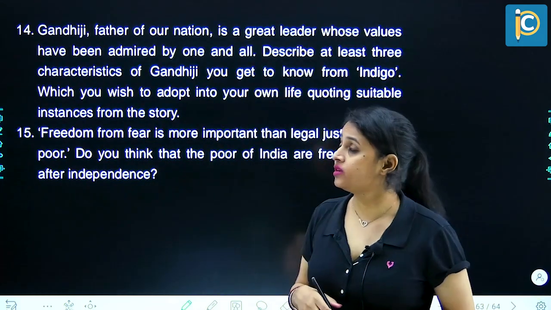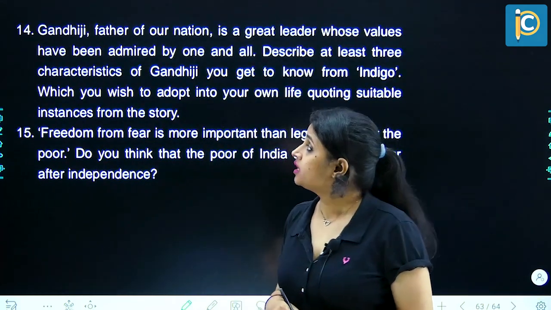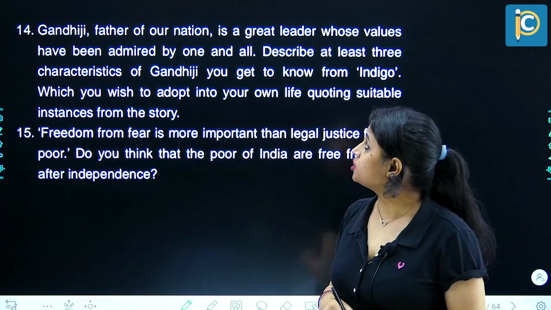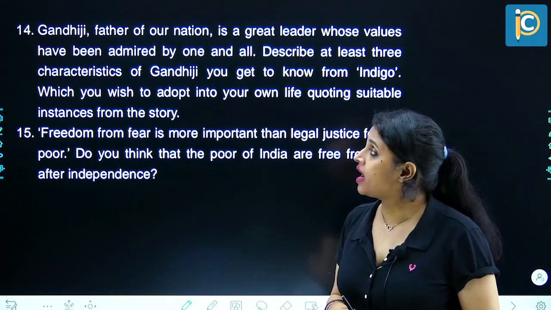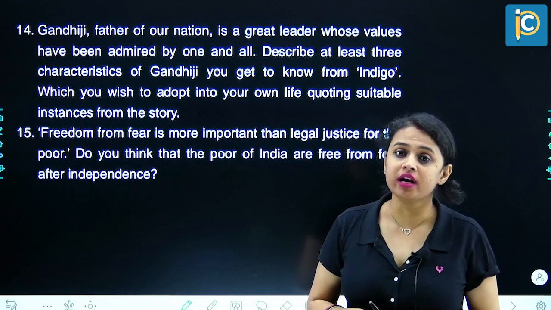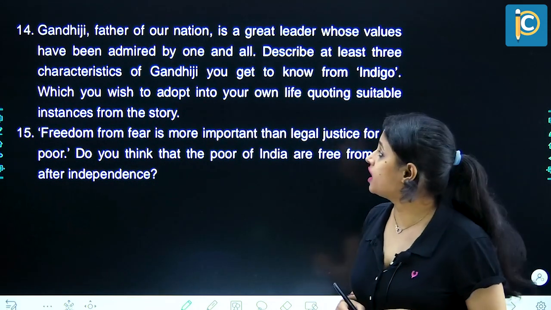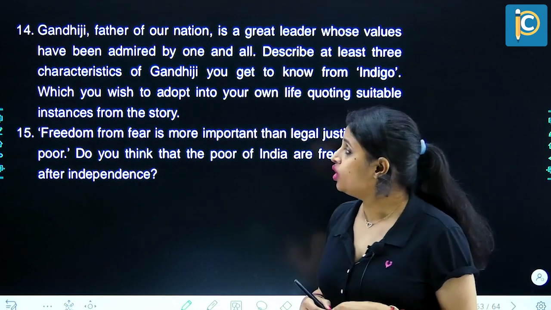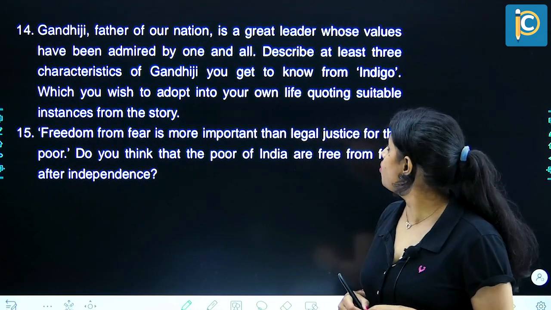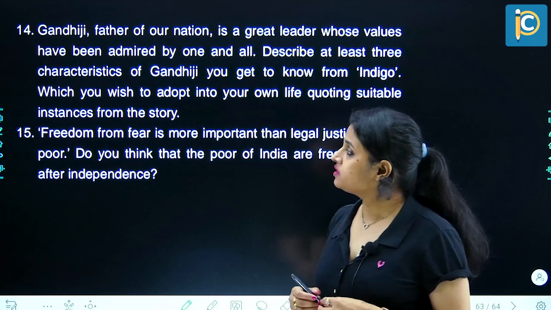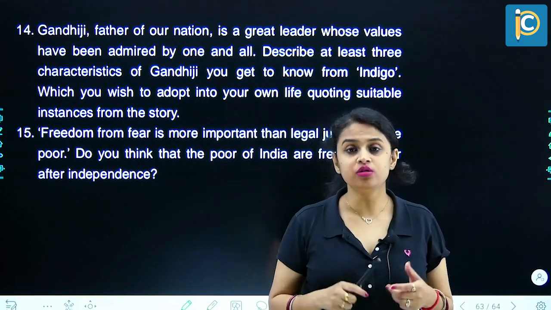Moving on to the next question, question number 14. Gandhiji, the father of our nation, is a great leader whose values have been admired by one and all. Describe at least 3 characteristics of Gandhiji you get to know from Indigo, which you wish to adopt into your own life, quoting suitable instances from the story. So there could be many things.